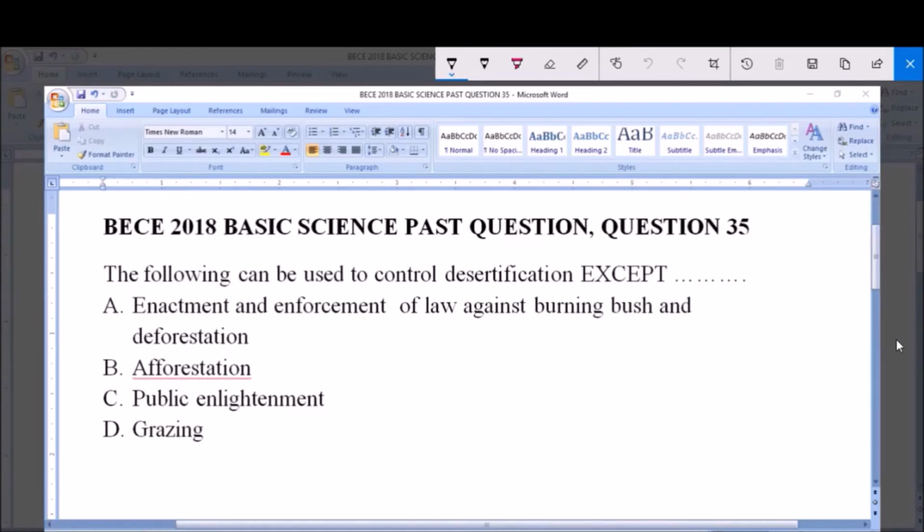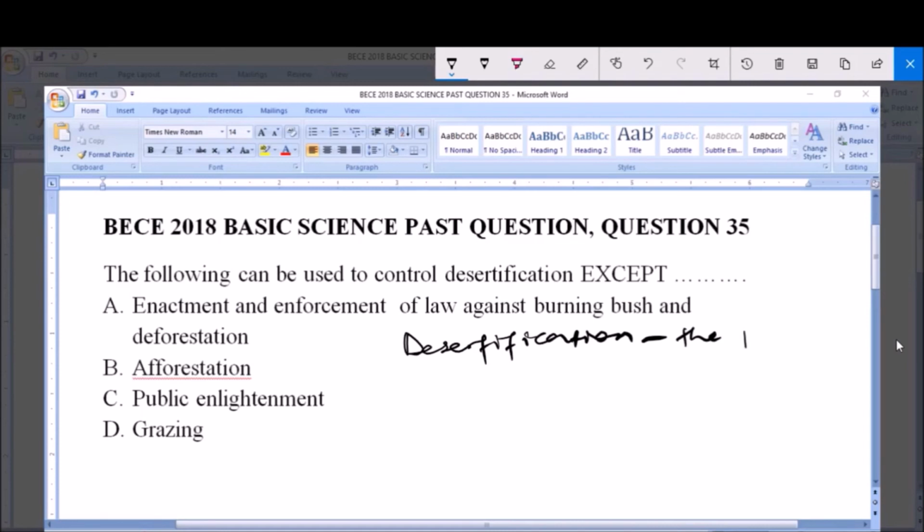The following can be used to control desertification except A. Enactment and enforcement of law against bush burning and deforestation, B. Afforestation, C. Public enlightenment, and D. Grazing. So we are asked to pick an option which cannot be used to control desertification. And like we know, desertification simply means the ways of forming a desert.